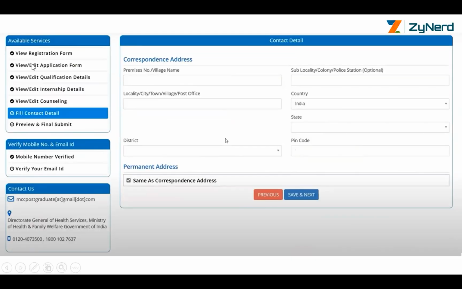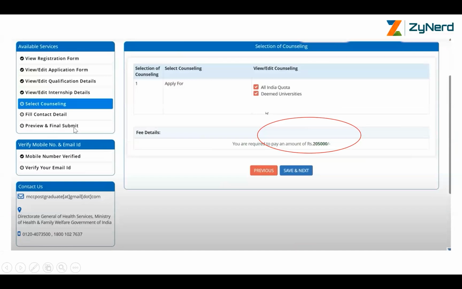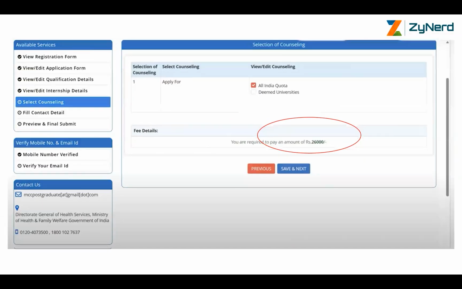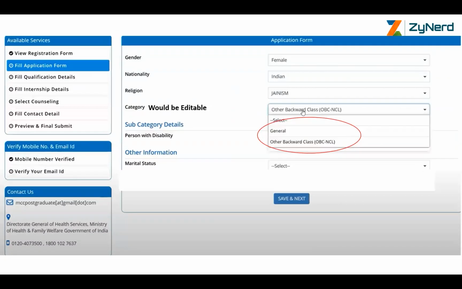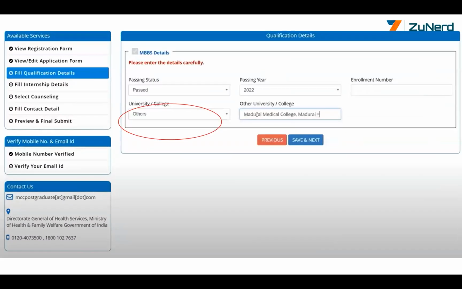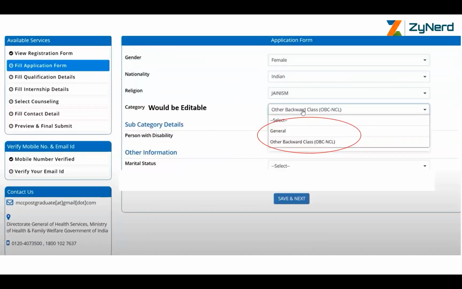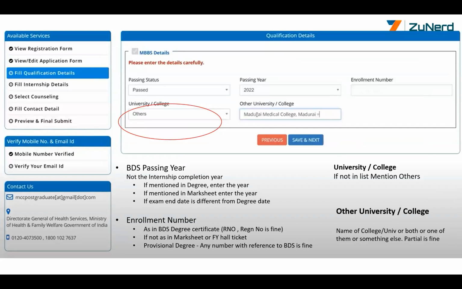Final confirmation. So this completes all the registration, application, qualification, internship, counseling, and contact details. This is very important. Select the right counseling information, and also this part is very important, where you select the right category in case you want to edit. Don't miss out and select some other category. If you're OBC, it should be OBC as long as you have an OBC NCL certificate.